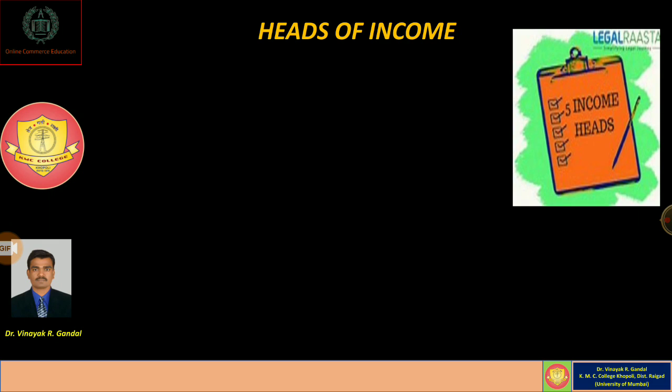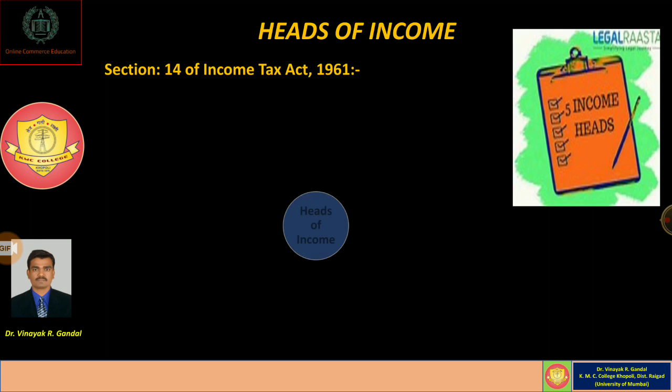Dear students, in the earlier lecture we studied the residential status of an individual assessee, and now we have to learn about the various heads of income. As per Section 14 of the Income Tax Act 1961, there are five heads of income, and the aggregate of all five heads of income is chargeable to tax.